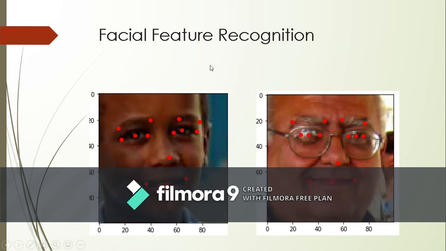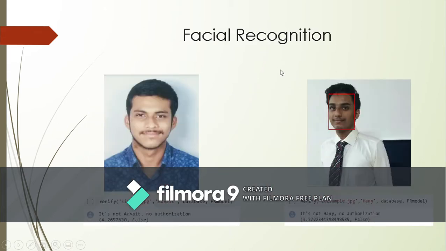Next we go on to facial feature recognition. We have used transfer learning here, with Google's weights, to make it as accurate as possible. You can see here we've accurately classified the eyes, the nose, and the mouth.